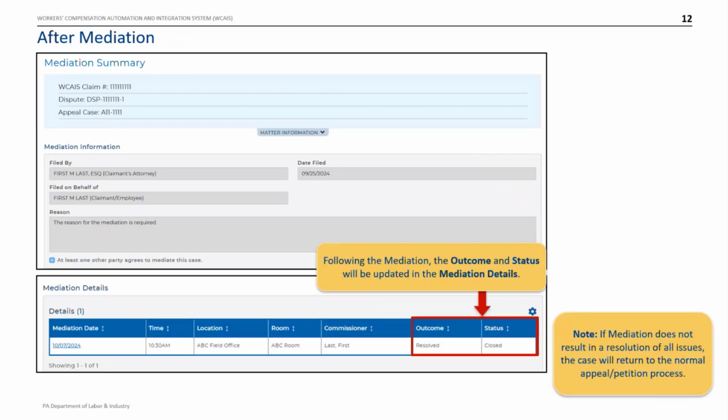Next, once the mediation is complete, on the mediation summary, the outcome and status of the mediation will display in the mediation details section. As a note, if the mediation does not result in a resolution of all issues, the case will return to the normal appeal or petition process.